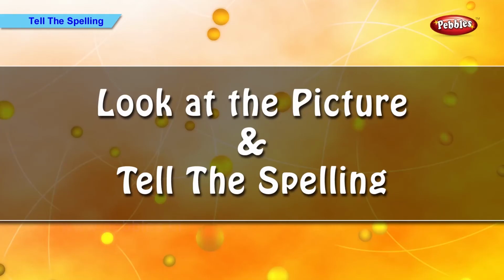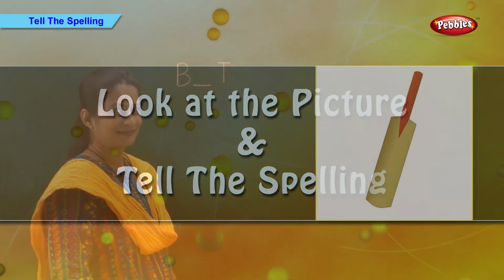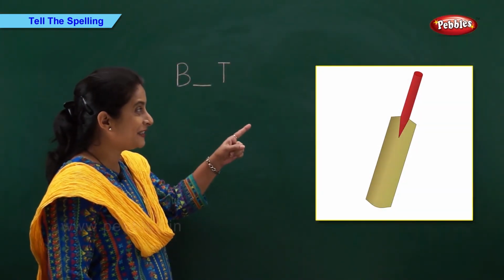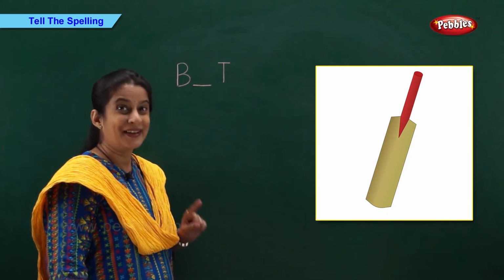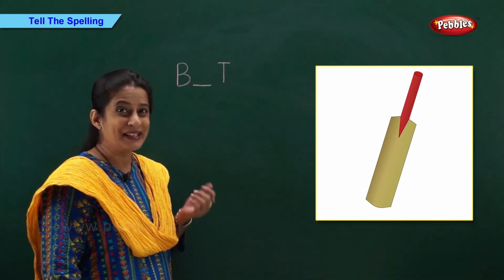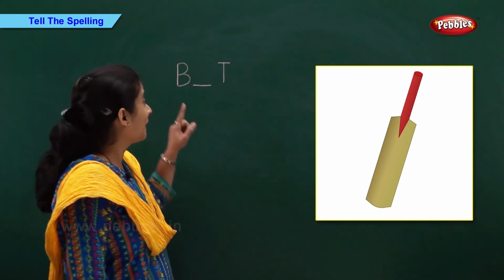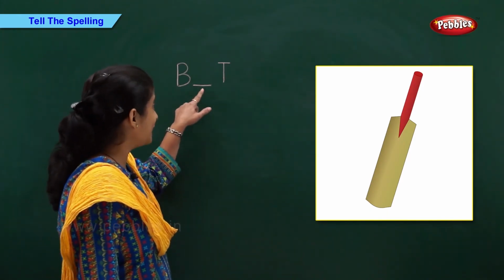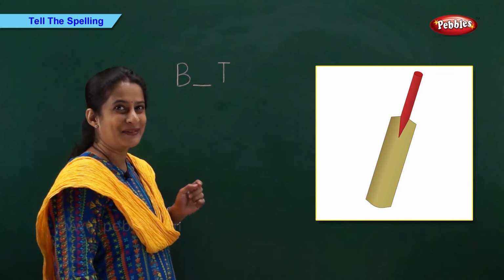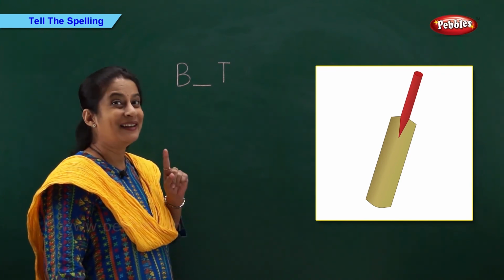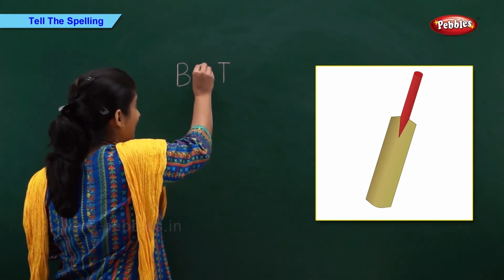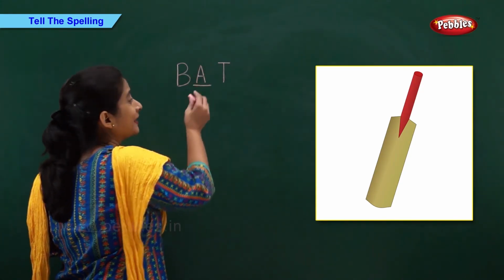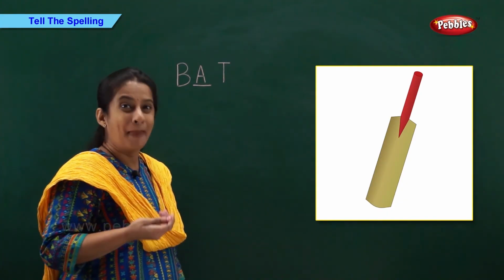Look at the picture and tell the spelling. Now, look at this picture. What is it? Bat. Right. So, what is the spelling of bat? B-T. Come on, tell me fast. Right. B-A-T. Bat.